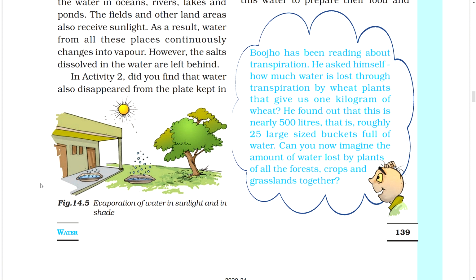Bojo has been reading about transpiration. He asked himself how much water is lost through transpiration by wheat plants that give us 1 kilogram of wheat. He found out that this is nearly 500 liters. That is roughly 25 large-sized buckets full of water. Can you now imagine the amount of water lost by plants of all the forests, crops and grasslands together?